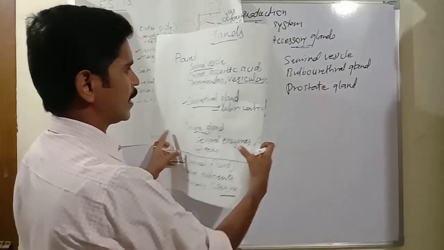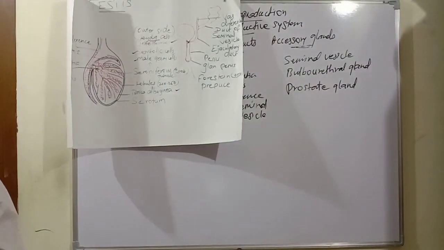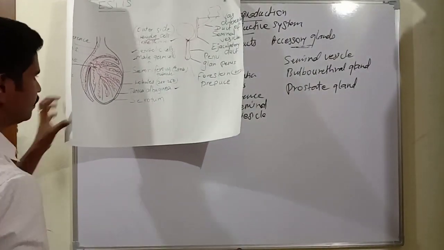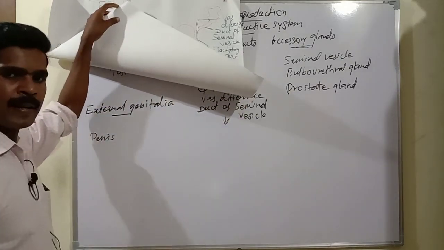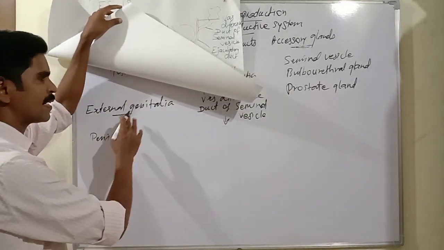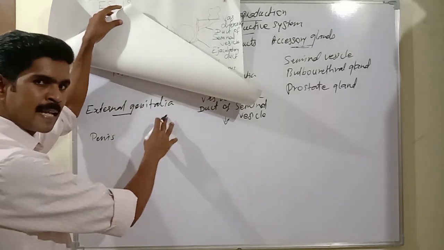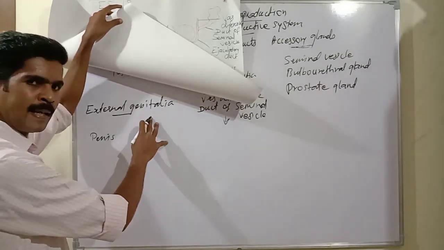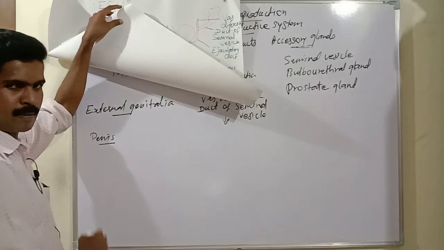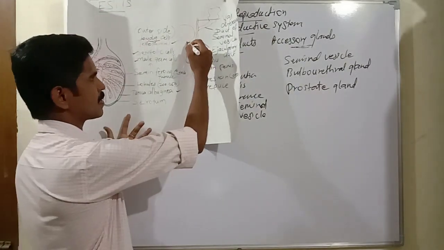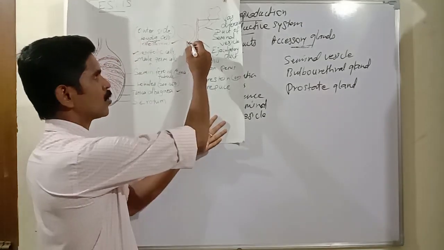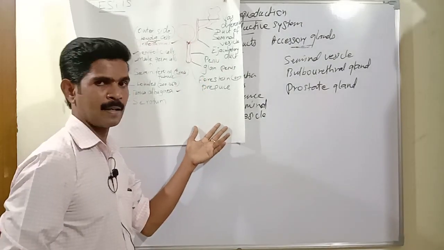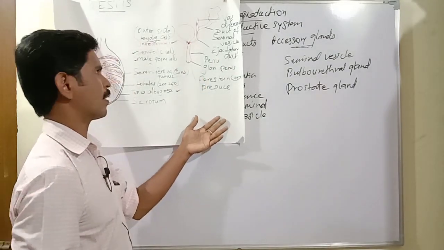Then next one is the last section, external genitalia. External genitalia means the external reproductive organ or external sex organ. Males have only one external sex organ, the penis. This is just to imagine the structure of the penis. The penis is one of the important external sex organs, the one and only external sex organ.